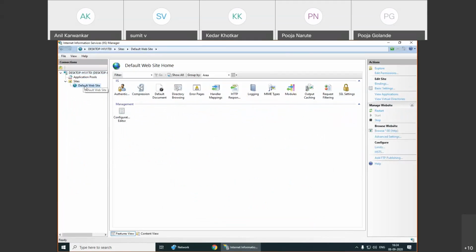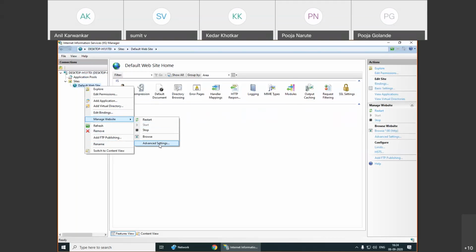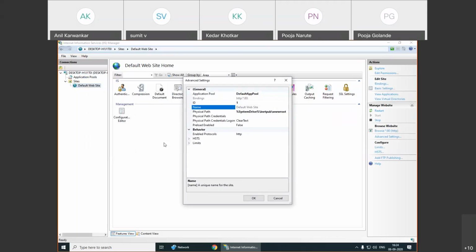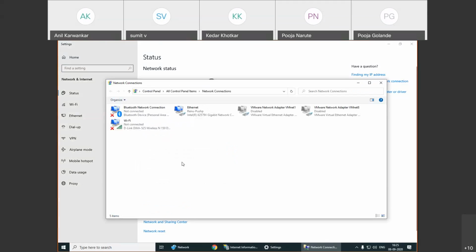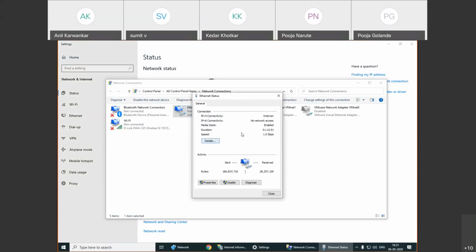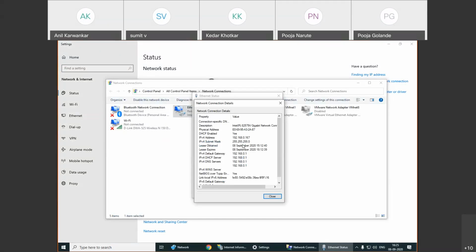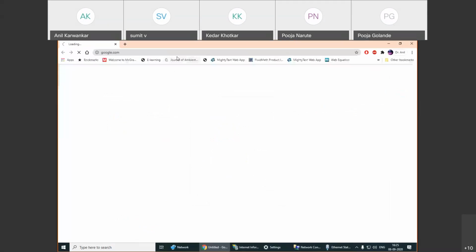I will go to this site. I will go to default website. I will go to manage website, advanced settings. I am simply showing you the minimum configurations. First I will find out the IP address of this particular terminal. Open network and internet settings, change network. The simplest way: what is the IP address that is assigned to this terminal? The IP address assigned to this terminal is the IP version 4 address 192.168.0.167.